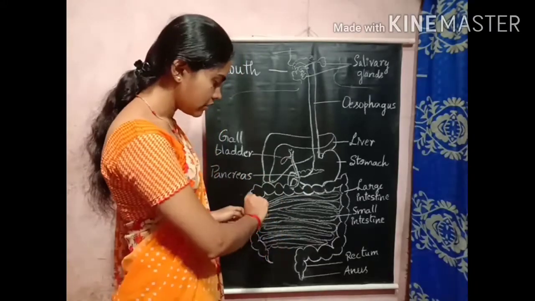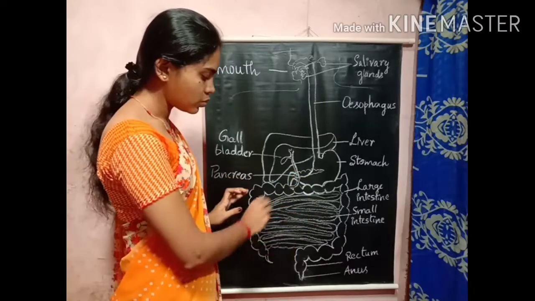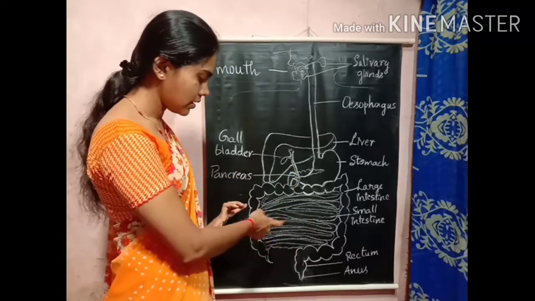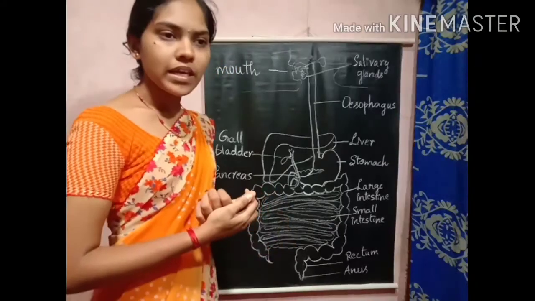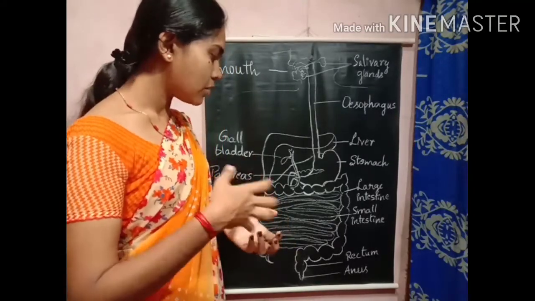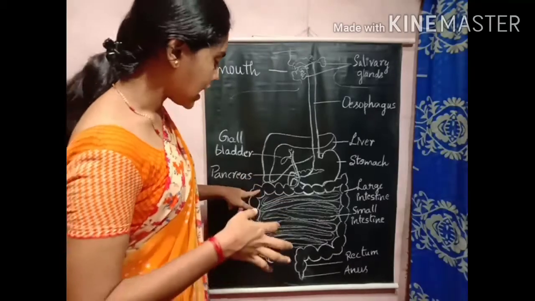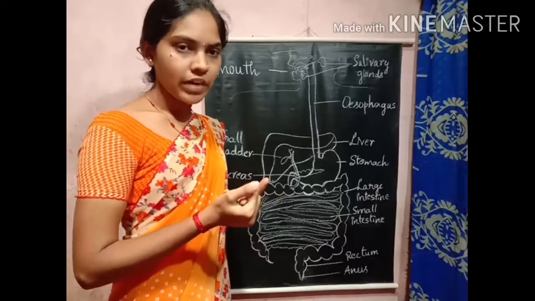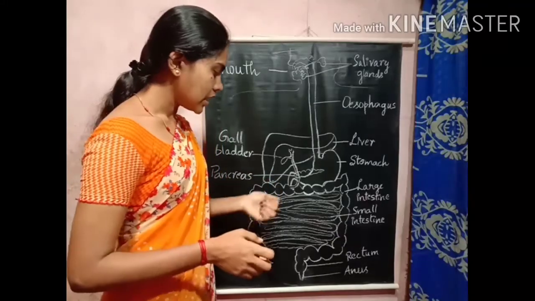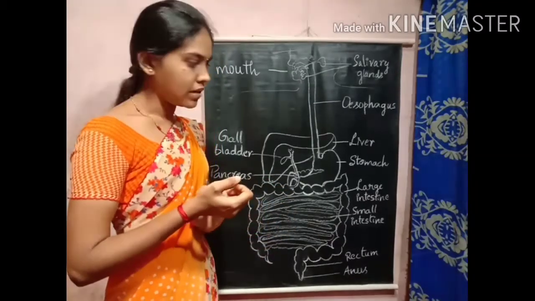It is a very thick tube. The large intestine absorbs the required amount of water, minerals and vitamins. So its role is to absorb the water, vitamins and minerals.